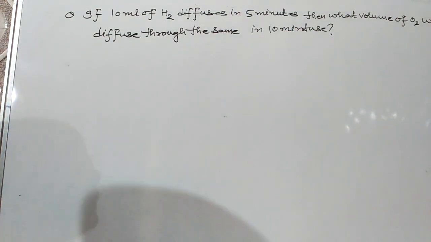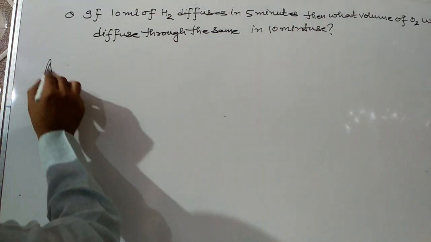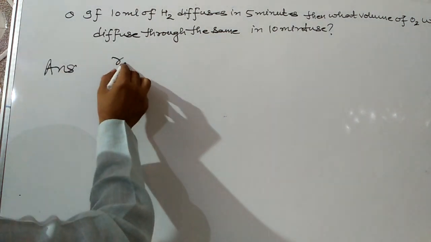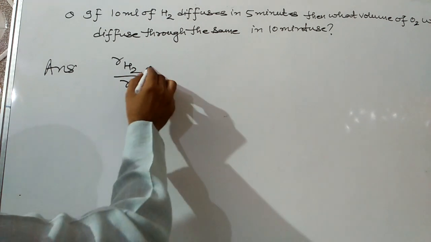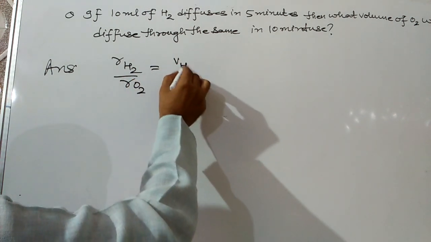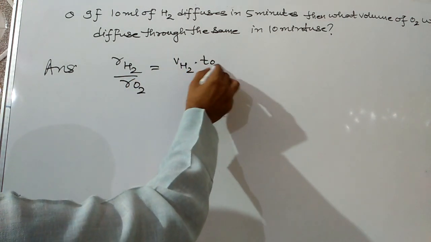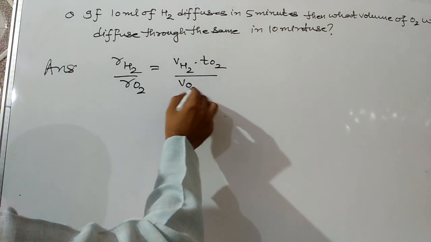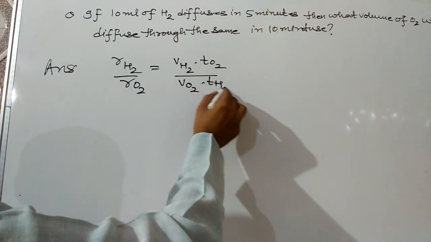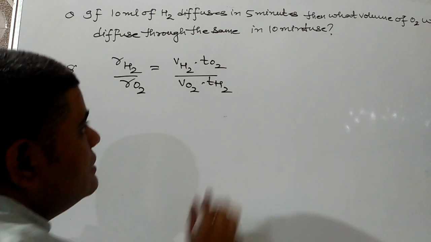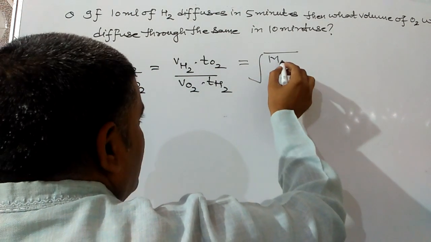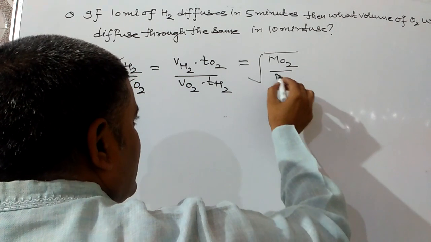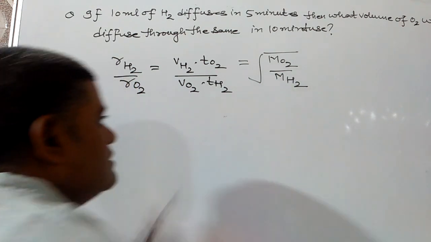So here we can apply the formula: rate of diffusion of hydrogen upon rate of diffusion of oxygen, that should be equal to volume of hydrogen into time for oxygen upon volume of oxygen into time for hydrogen, that should be equal to square root of molecular weight of oxygen upon molecular weight of hydrogen.